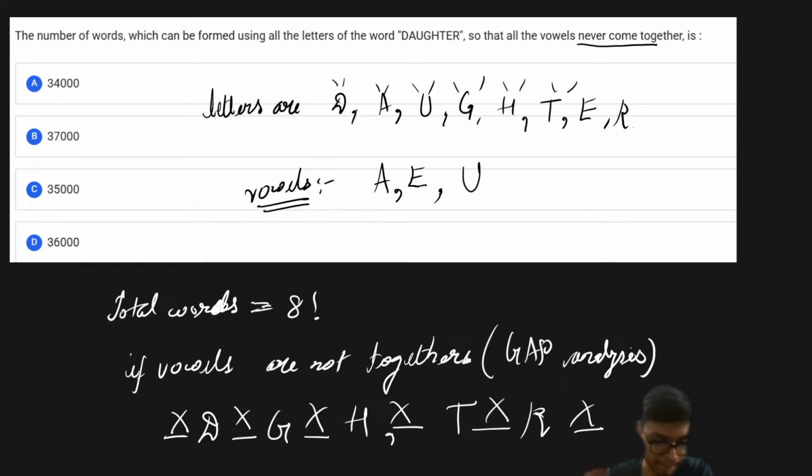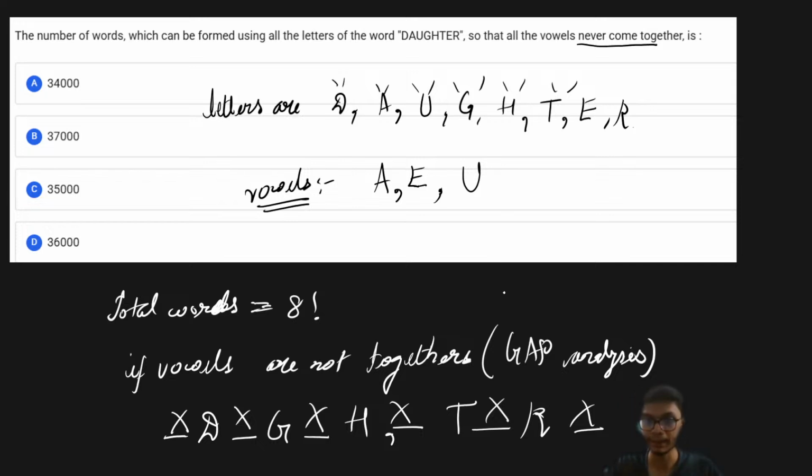Alternatively, you can also solve this question by finding the number of cases in which the vowels are together, which is your bundle method.